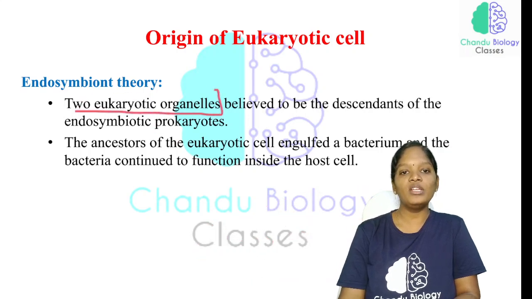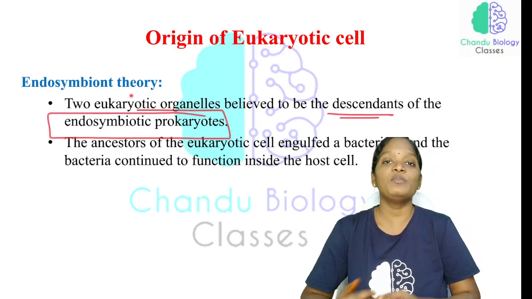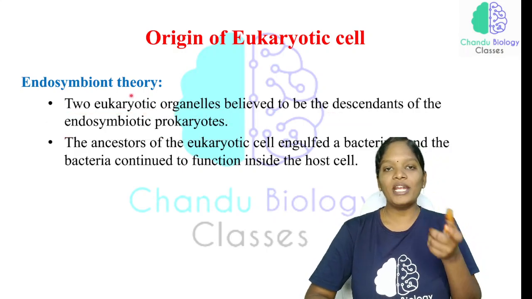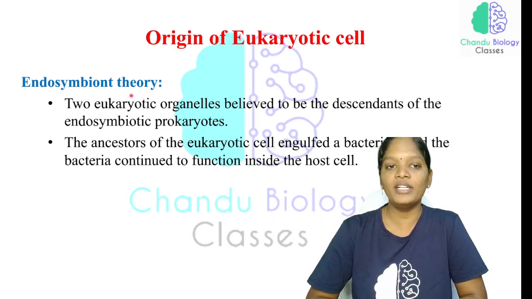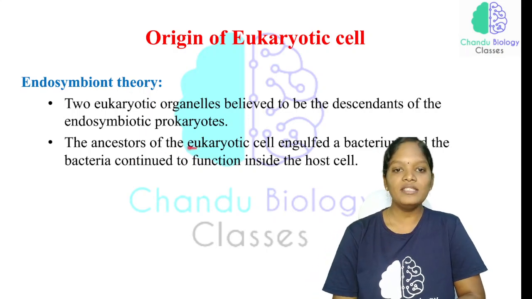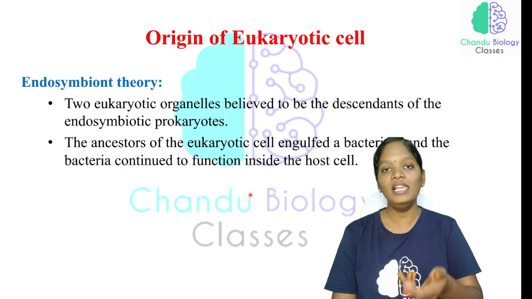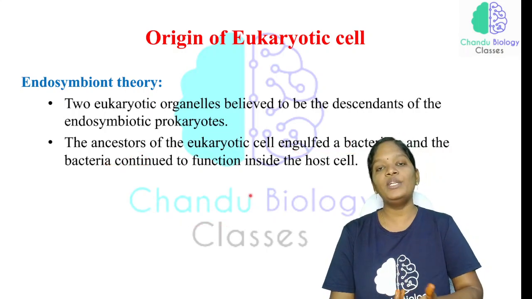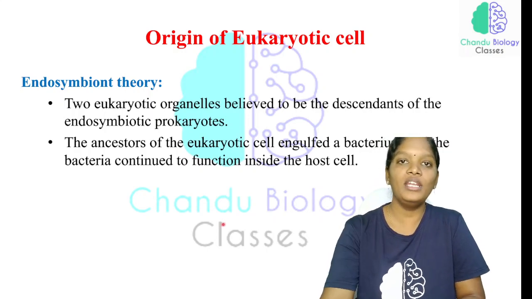Two eukaryotic organelles, the mitochondria and the chloroplast, are believed to be the descendants of these endosymbiotic prokaryotes, which means the ancestor of the mitochondria and the chloroplast was a prokaryote. This is the endosymbiotic theory. The ancestors of the eukaryotic cell engulfed a bacterium, and the bacterium continued to function inside the cell. Later, this bacterium evolved into a cell organelle like the mitochondria and the chloroplast. This is the endosymbiotic theory.